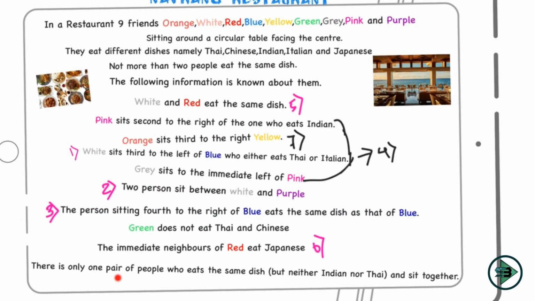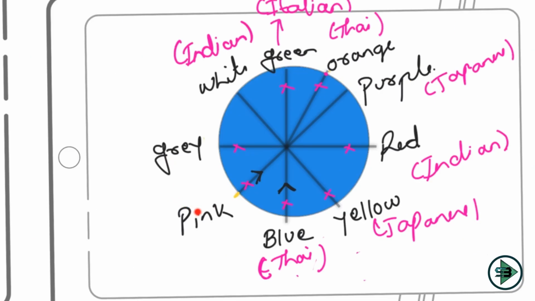So the last sentence, there is only one pair of people who eat the same dish, that is Chinese, and sit together has to be grey and pink. Because there is no other option that is left for people who eat the same dish and sit together. The only option left now is Chinese. So my grey will be Chinese, and so will my pink be Chinese. That's it. This completes my puzzle on this Navrang restaurant, which was about arranging 9 friends and the dishes that they were eating.